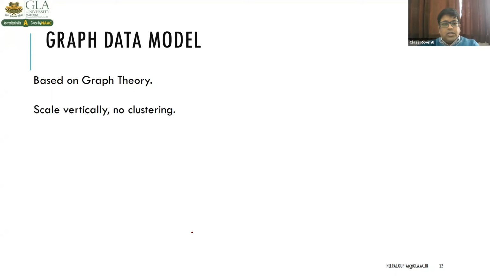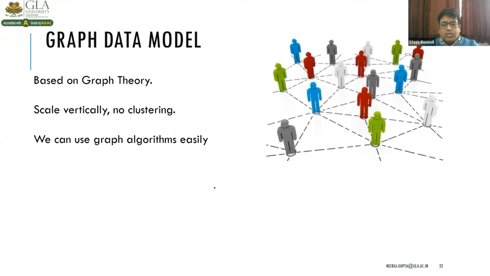So it is scaling vertically. There is no clustering in this, and we can use graph algorithms easily, because we have a lot of graph algorithms like BFS, DFS, depth first search, breadth first search, so that will be applicable easily on this graph database model, right?